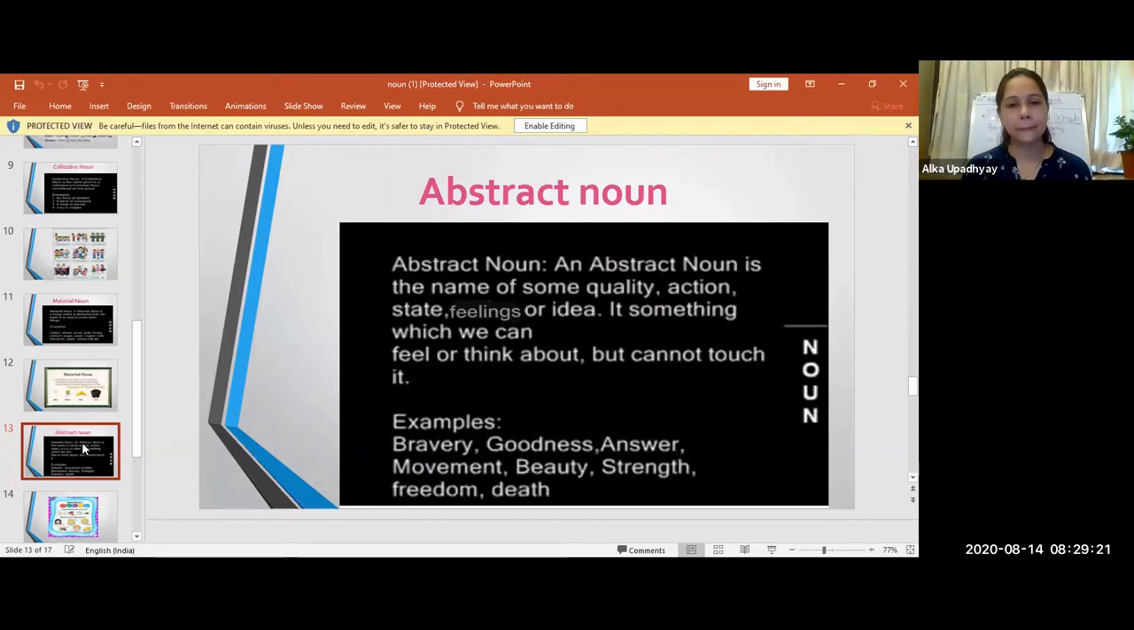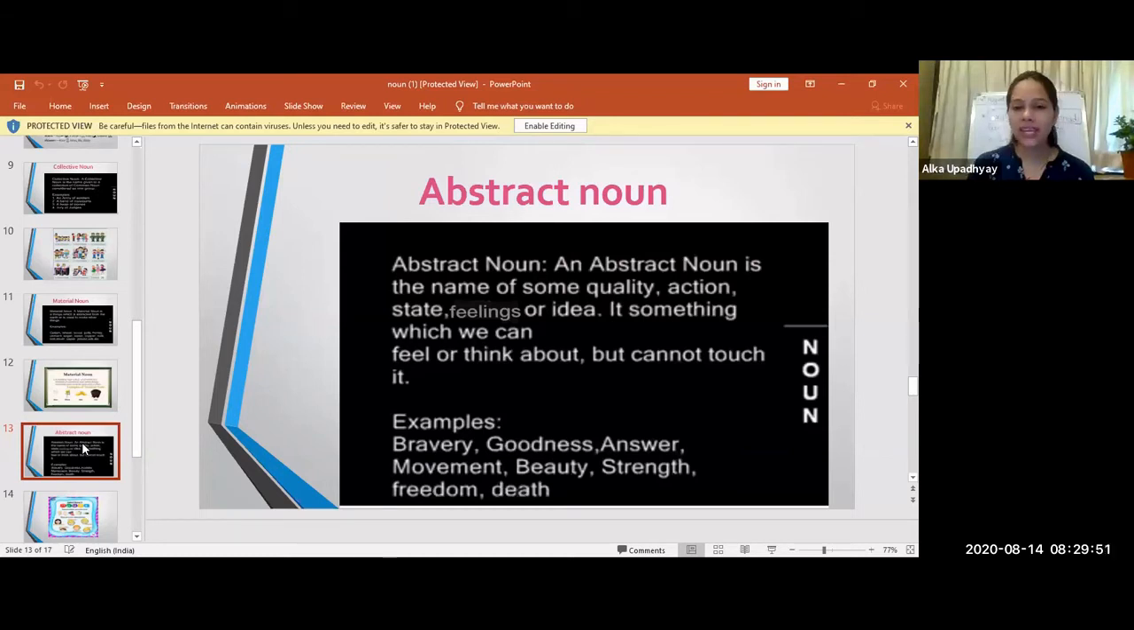For example, read the examples. Bravery, goodness, answer, movement, beauty, strength, freedom, death. Honesty. Very good, Ragini. Honesty, yes. Very good. You can just unmute yourself, Ragini.